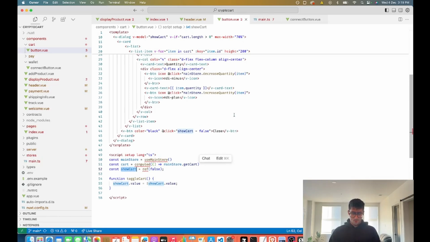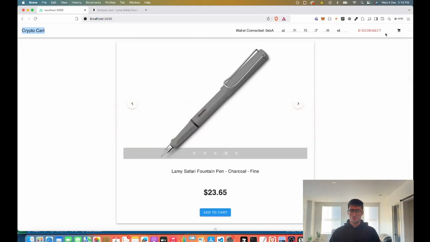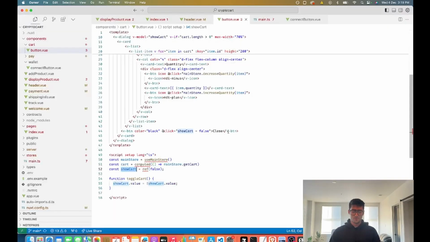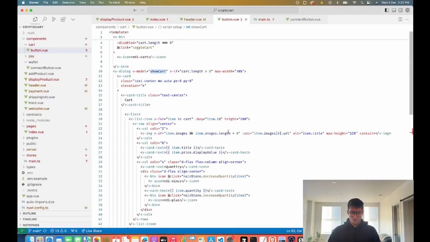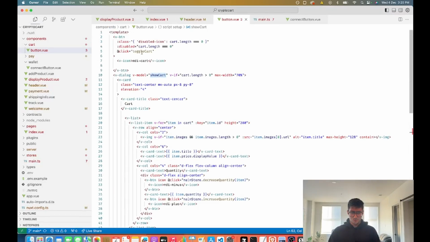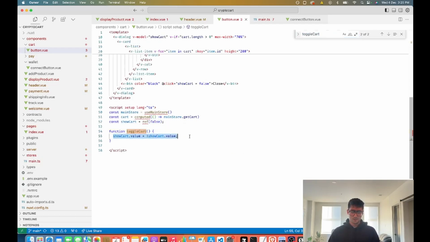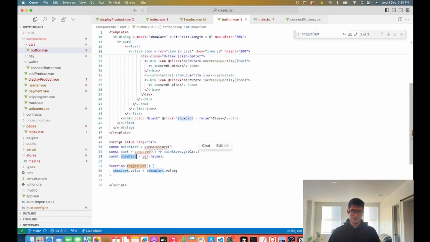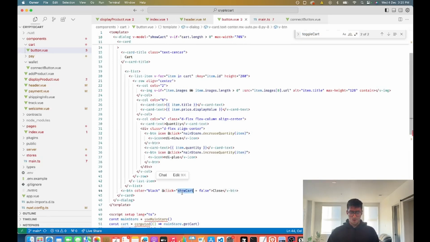Show cart equals false. Obviously, when we click the button, this modal here is going to show. That's what that is for. When we click it, it's going to toggle the cart. So we have this toggle cart handler, and that's going to just flip the value of our ref here.